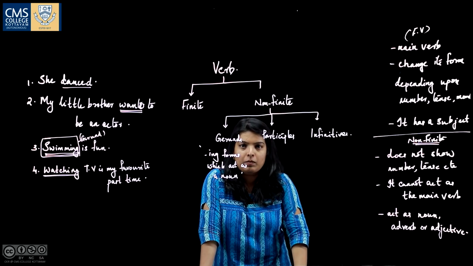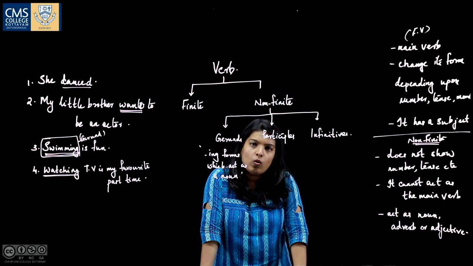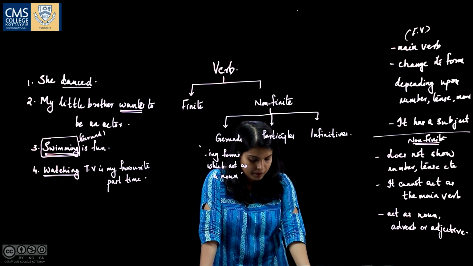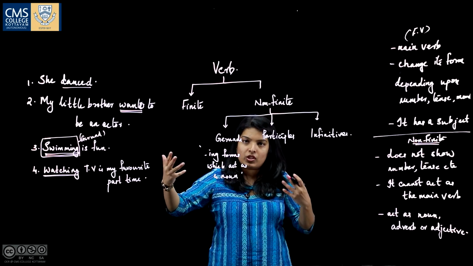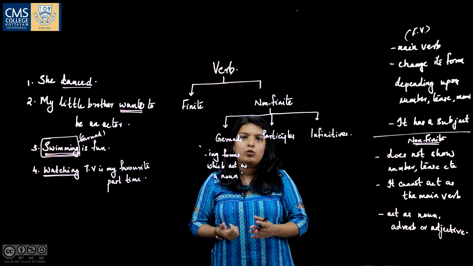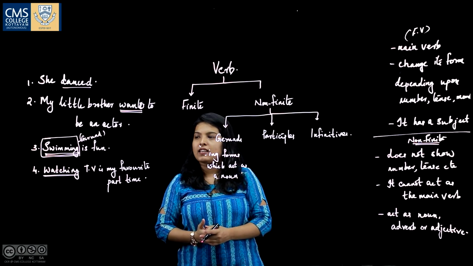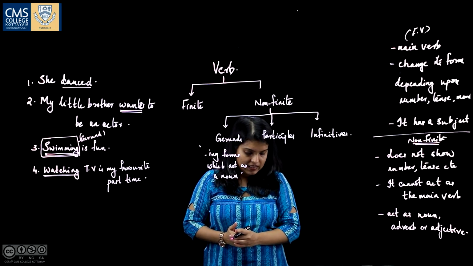It is part of the subject, that is, watching TV is a gerund. Watching is the subject there and it is acting as a noun in that sentence. So that is a gerund.